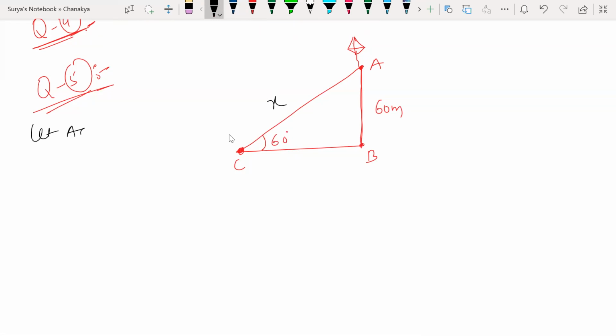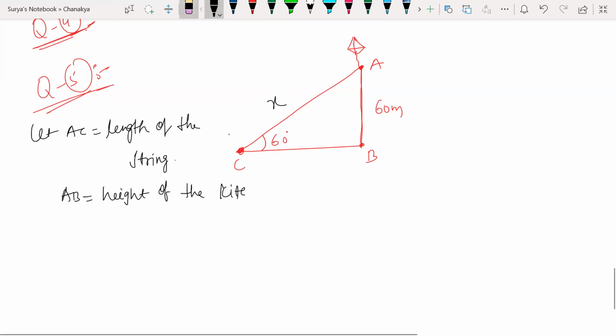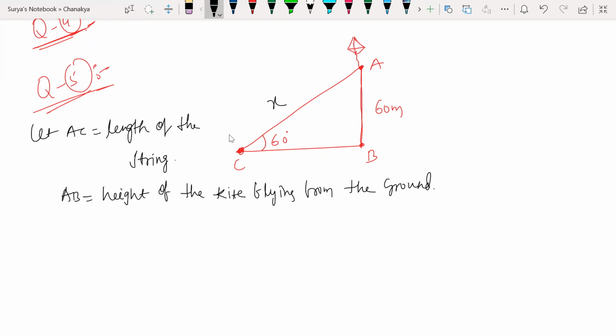Let AC be equal to the length of the string, and AB is equal to the height of the kite flying from the ground, which is given as 60 meters.